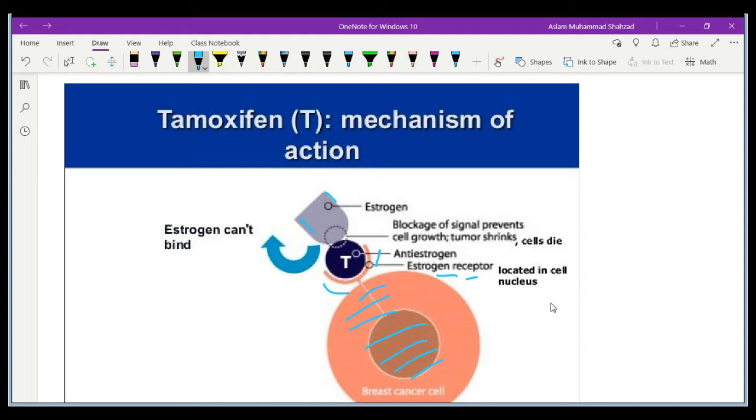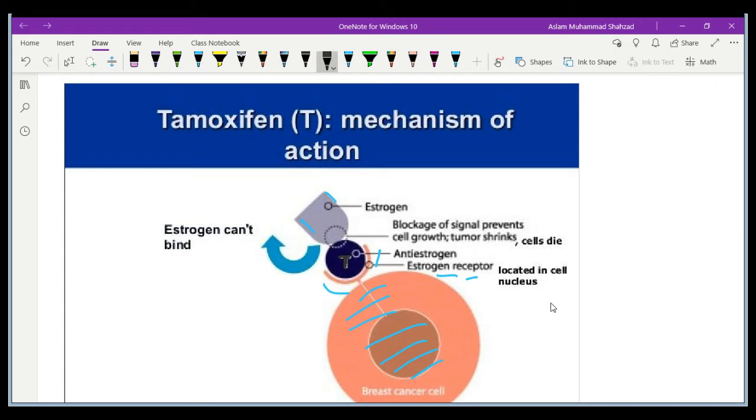What is tamoxifen doing? Tamoxifen, which is represented by the T, is blocking the binding of estrogen with this breast cancer cell.